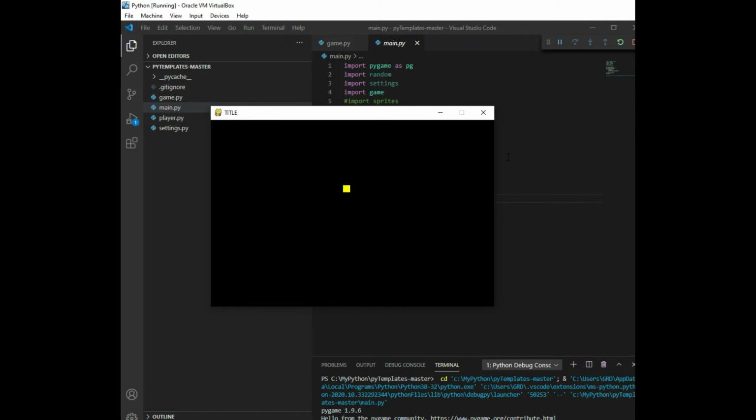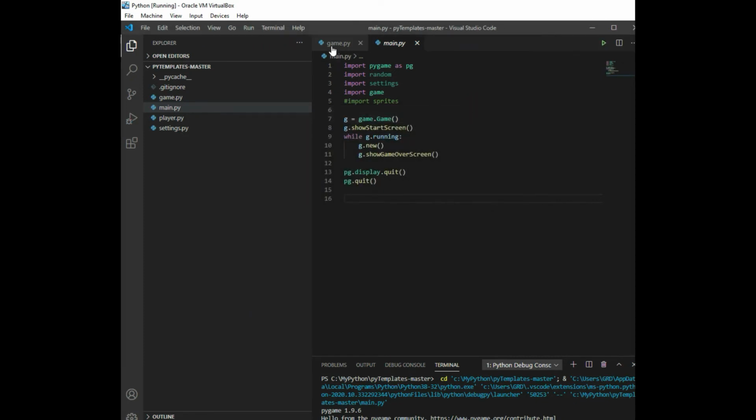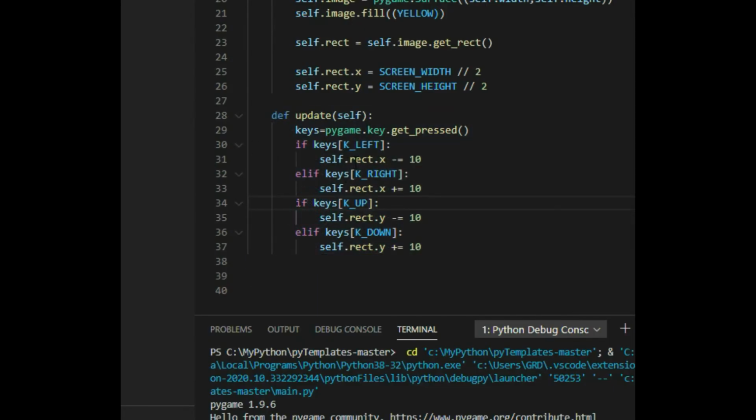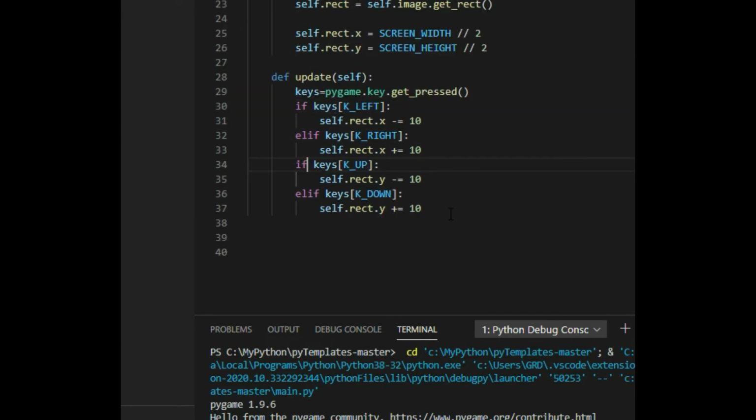And right now with this template, the way it is, you can go off the screen. There are no boundaries, and there's nothing else to the game. So there is no game at this point, but this will get you started at least. And if you want to add things into it, you could add if statements. If the X position here is greater than something, then either don't add 10 anymore, or don't subtract 10, or whatever, so you can kind of tweak it from here.